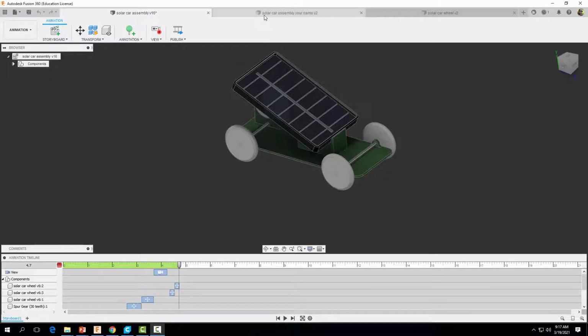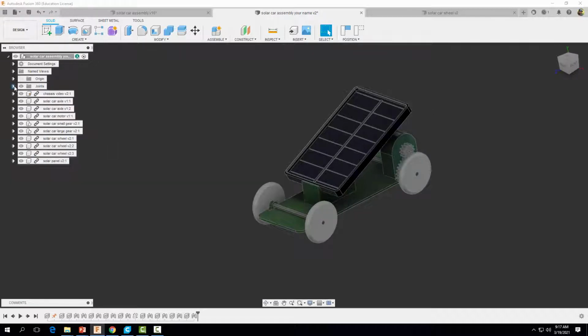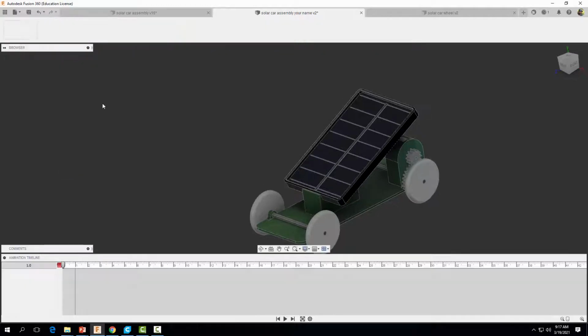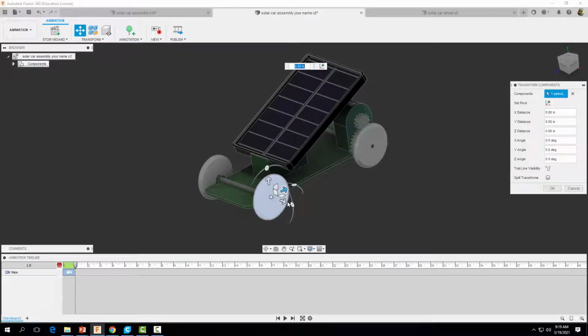So the first thing you want to do is open up your assembly that we did in our previous video. I'm going to go ahead and minimize a couple things here. And what we want to do now is come on up to our workspace and change it to animation. So the first thing we always do typically in an animation is come on up here and use our transform components option. So I'm going to click there and go ahead and start transforming our components and pulling them out.